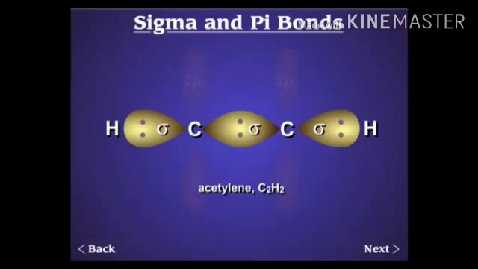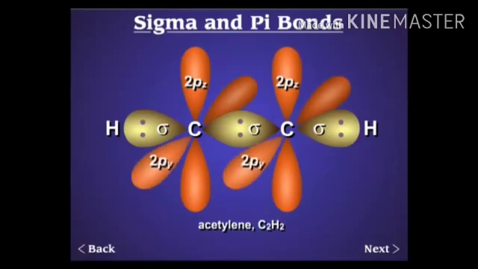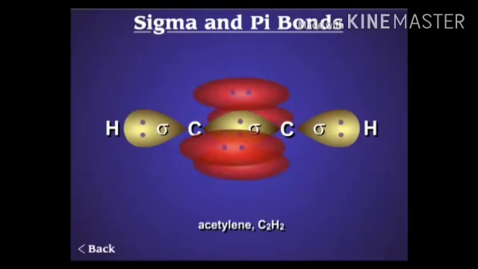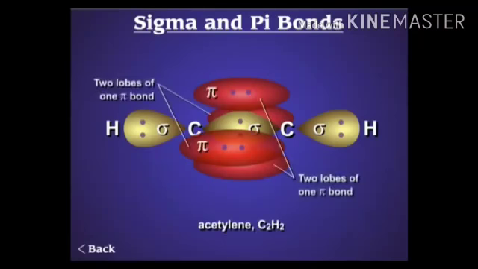By sidewise overlapping of two orbitals, that are the 2py orbital and the 2pz orbital, two pi bonds are formed between these two carbon atoms. These two pi bonds are present in the form of multiplicity, and these two bonds are weaker than sigma bond.